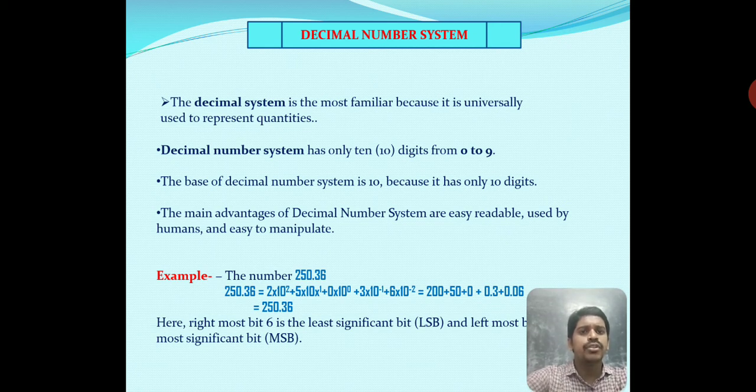Here the rightmost digit 6 is the least significant bit, and the leftmost digit 2 is the most significant bit of the decimal number. We represent the LSB and MSB in any number: the rightmost bit is considered the LSB and the leftmost bit the MSB. In this example, 6 is the LSB and 2 is the MSB. This is the introduction of the decimal number system.